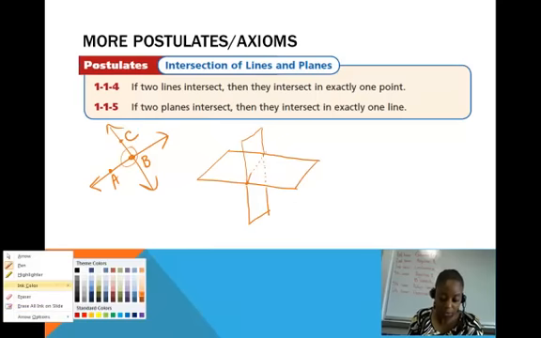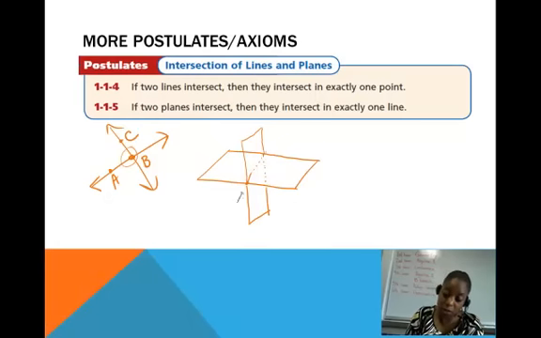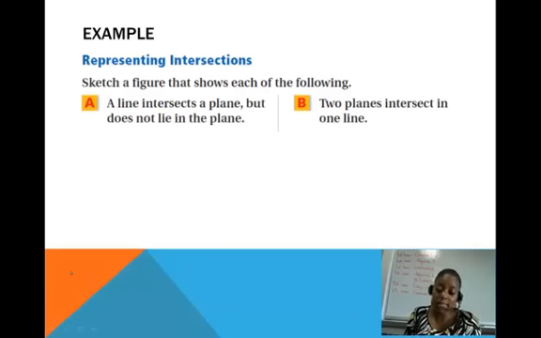Now where do those two planes intersect? They intersect in exactly one line. This line would be the line where those two planes intersect, because remember, those planes are extending forever in both directions, in all directions. All right, so let's sketch a figure that shows each of the following. Let's sketch a line that intersects a plane but does not lie in the plane.